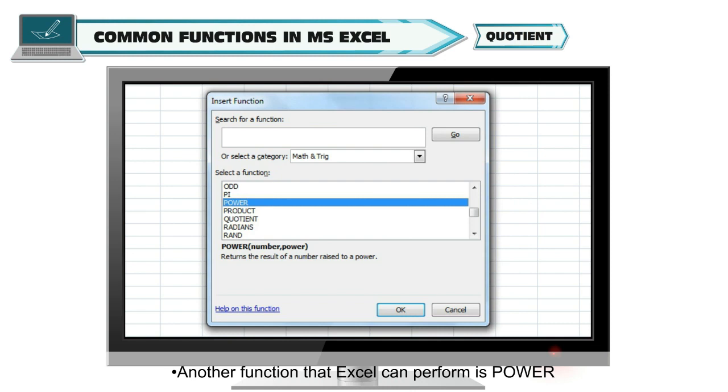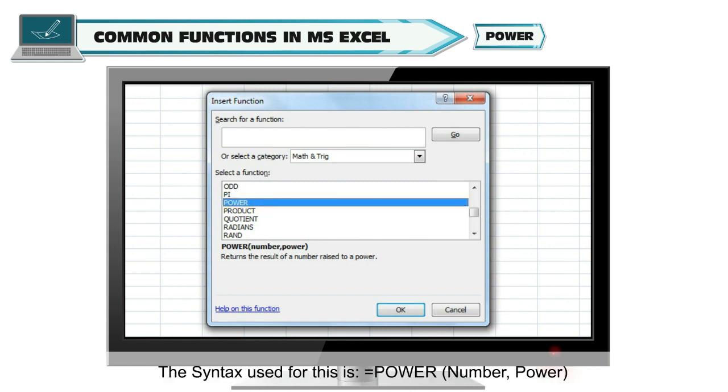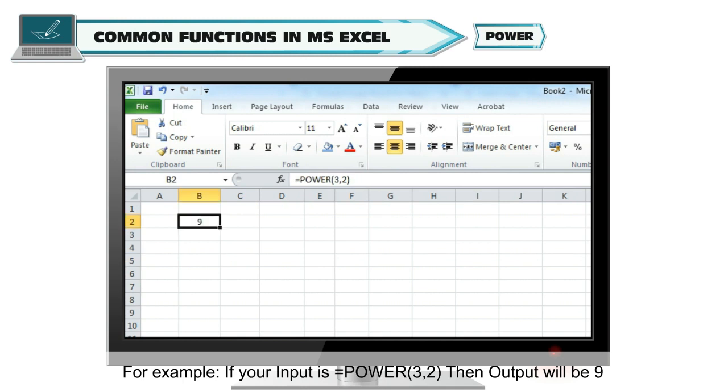Another function that Excel can perform is power. It is used to calculate the value of a number raised to a power. The syntax used for this is =POWER(number, power) in brackets. Here there are two function arguments, number in which any number or a cell address can be entered and power, any number or a cell address can be entered. For example, if your input is =POWER and then in brackets 3, 2, then output will be 9.